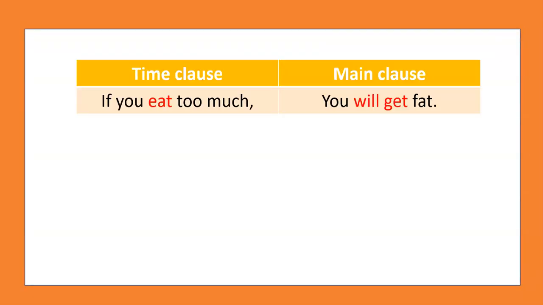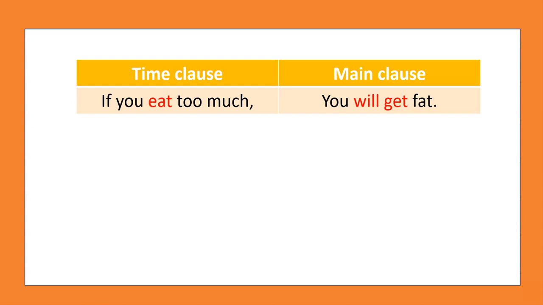Now, let's go back to the sentence on the first slide. If you eat too much, you will get fat. In the time clause, which is headed here by the word if, the verb is conjugated in the present simple, as you can see, and in the main clause, you find the future modal will. As you might know, in English there is no verb tense for the future. Instead, we express the idea of future through the use of modal verbs or modal expressions.